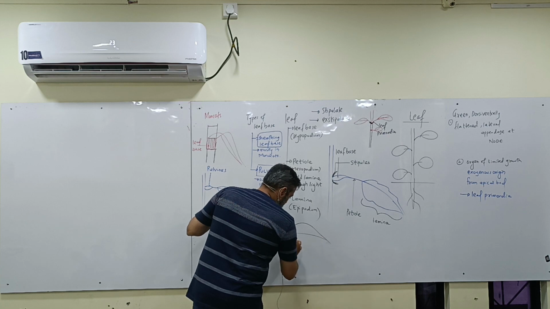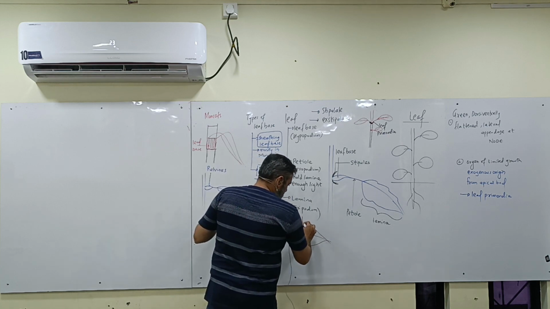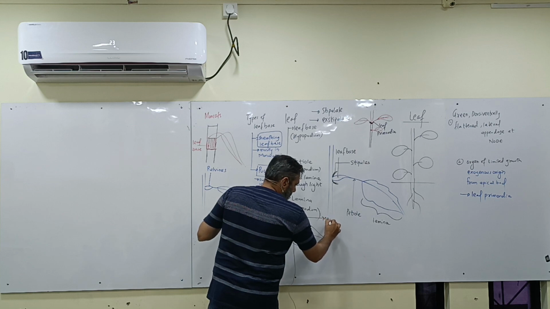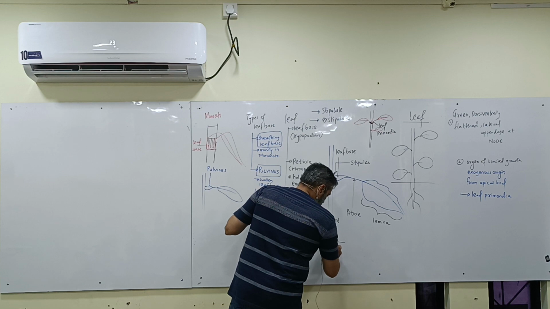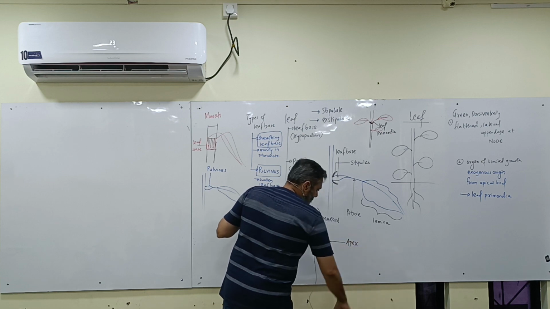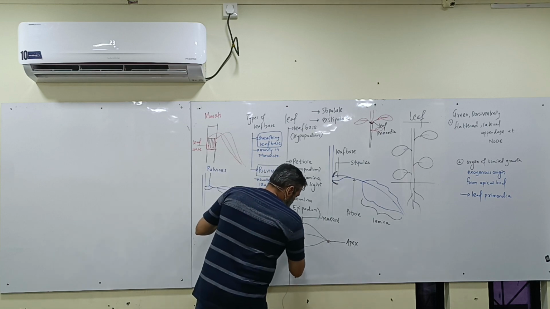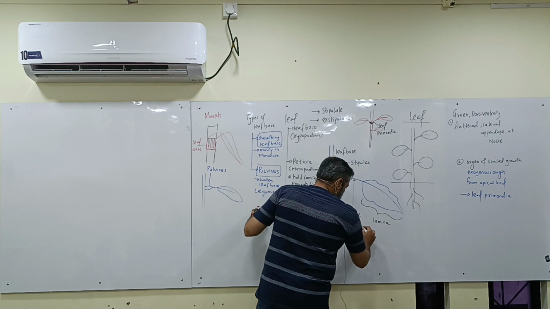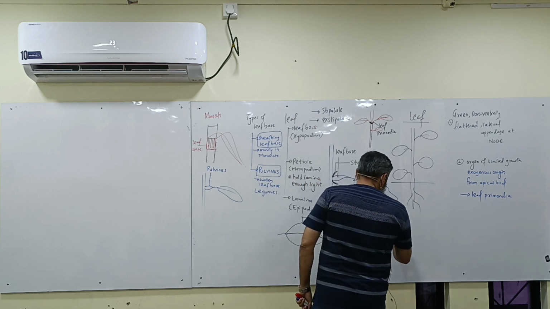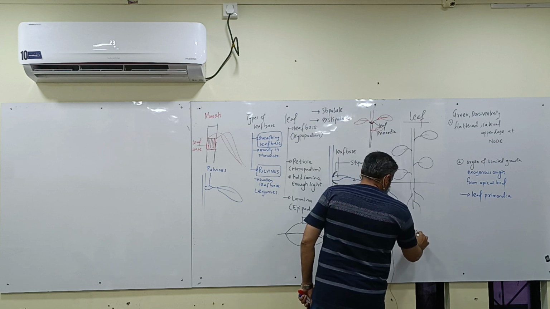Now, the lamina shows the presence of sides, which is called as the margin. And the tip of the lamina is called as the apex. And in the center, there is a main vein, which is also known as mid-rib or a costa.